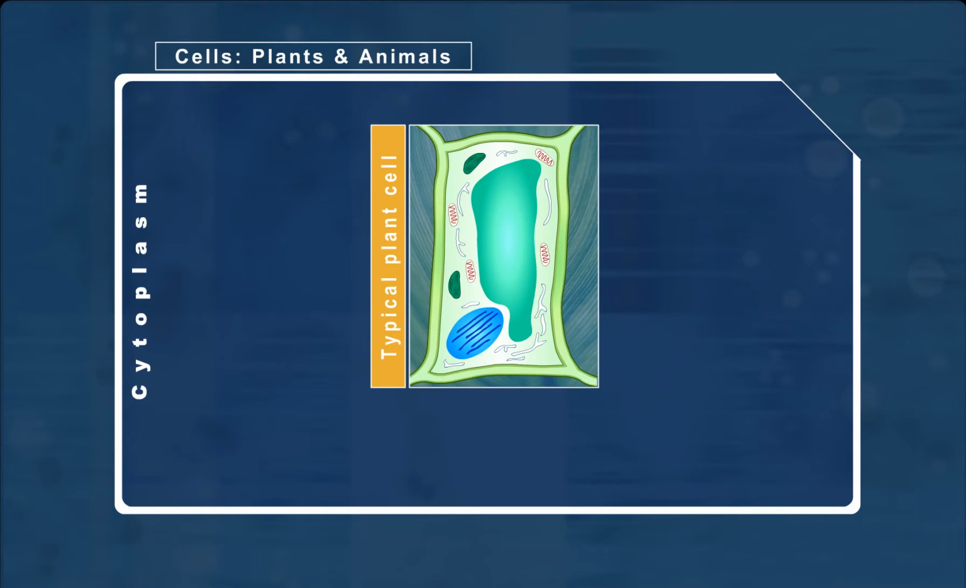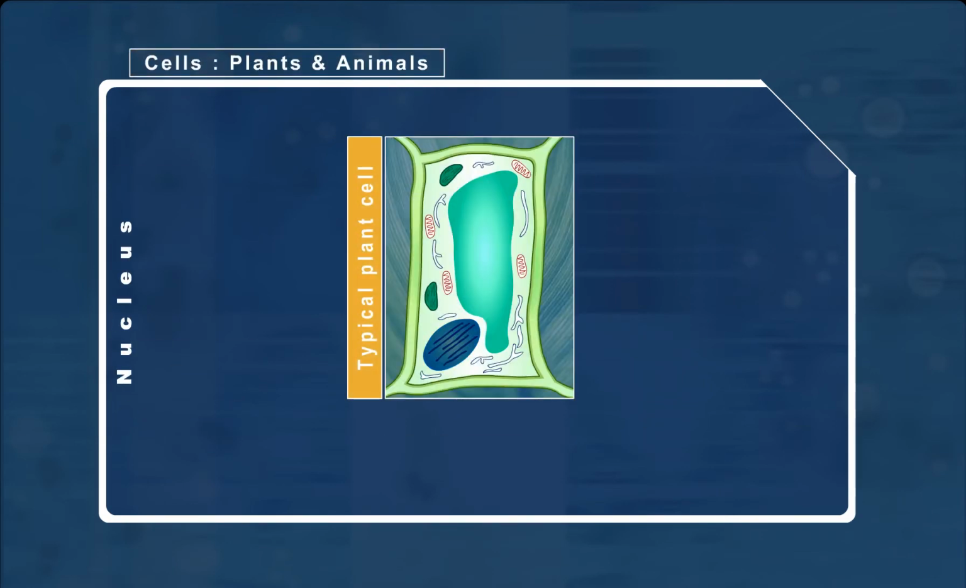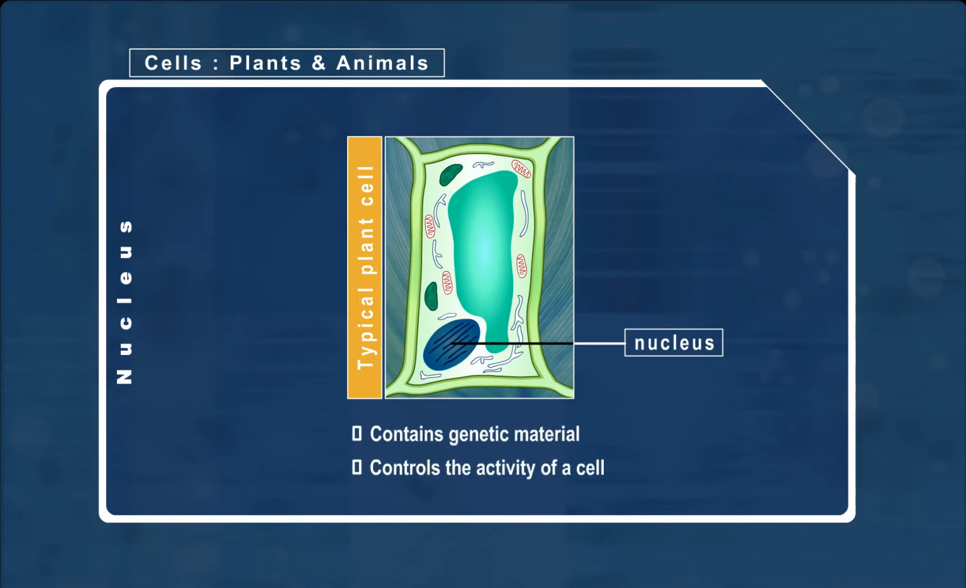The material within the plasma membrane is known as the cytoplasm. The cytoplasm is made up of water, salts, and other organic materials. The watery environment of the cytoplasm cushions the nucleus. The nucleus contains chromosomes, or genetic material. The nucleus is often known as the control center of a cell. It acts like a leader that controls the activities taking place within the cell.